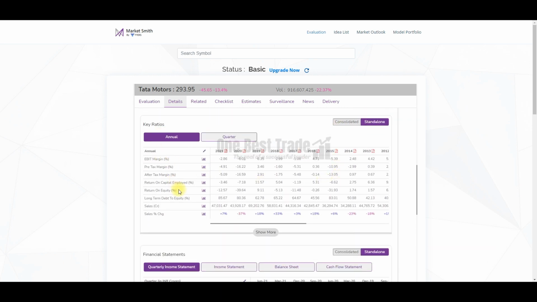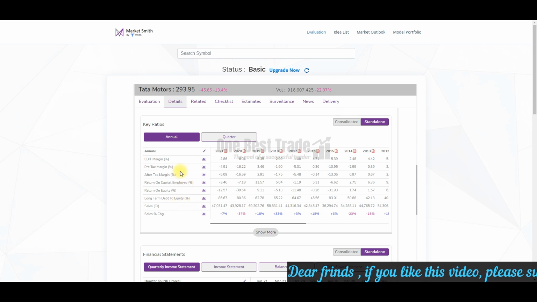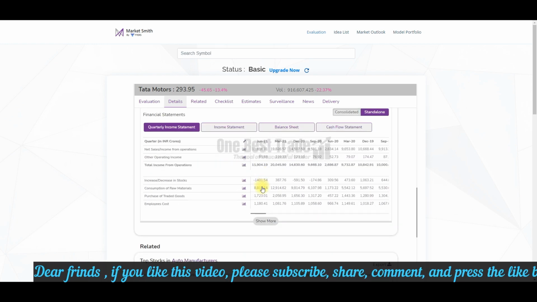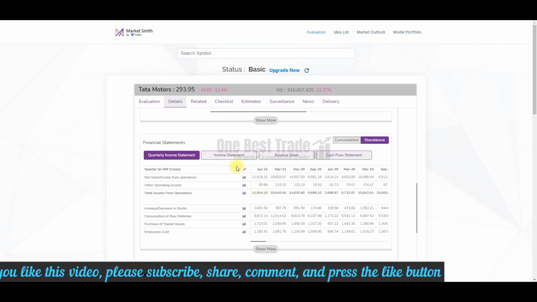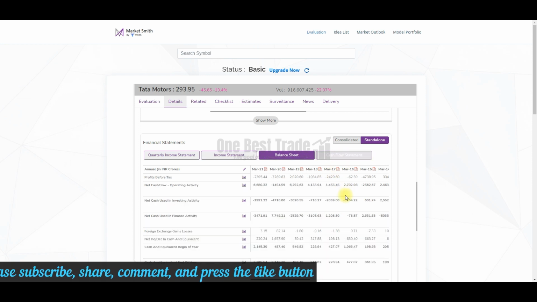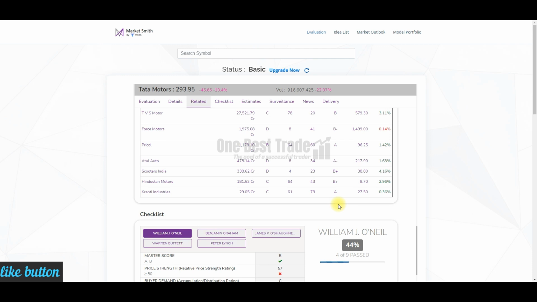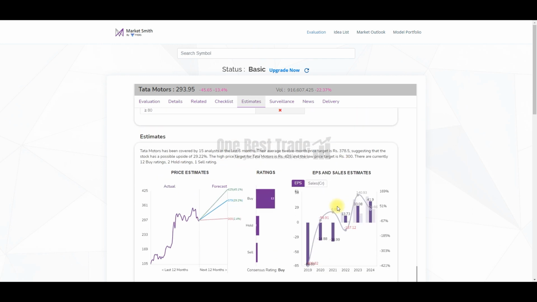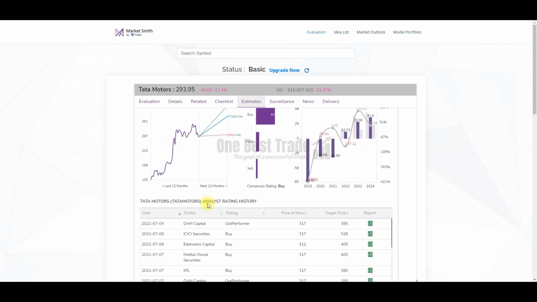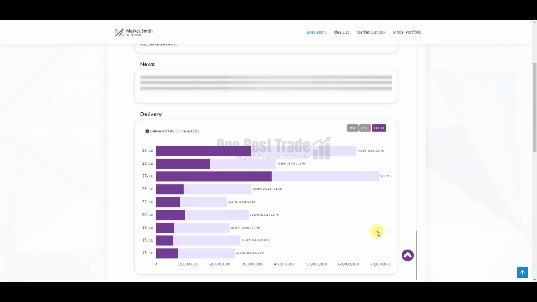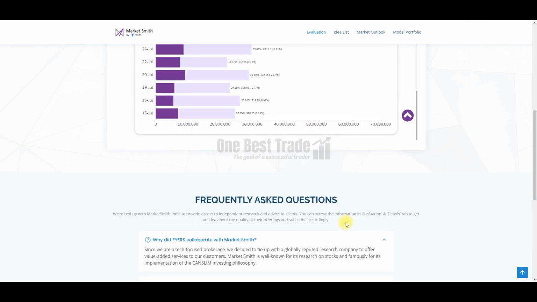And key ratios also you can find, like ROE, ROC, debt equity ratio, and EBITDA margin. Those kind of key ratios you can also find here. And then financial statements, quarterly income statement and balance sheet, cash flow statement you can find here. And next, top competition also you can come to know here. And next important parameter is estimation, EPS estimate, sales estimation you can also see here. And also rating from the top brokers also you can see here. And also you can see traded versus delivery quantities here.